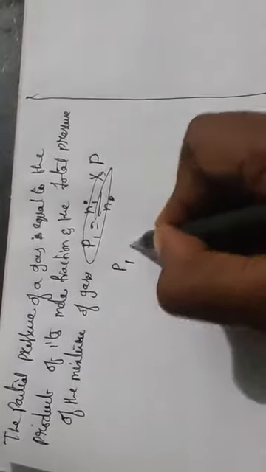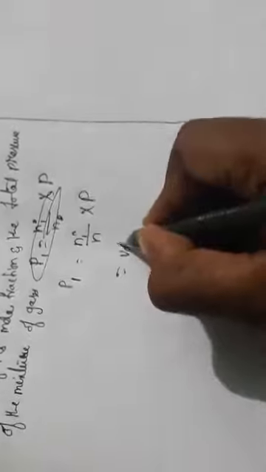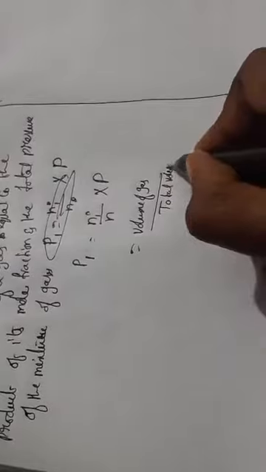The partial pressure P1, if you are taking it, whenever you take the partial pressure of a gas, is the product of the mole fraction, n1 by n, into P. Here small n is the total number of moles of all gases in the mixture, and P is the total pressure. We can also say this is equal to the volume of gas by total volume into P.